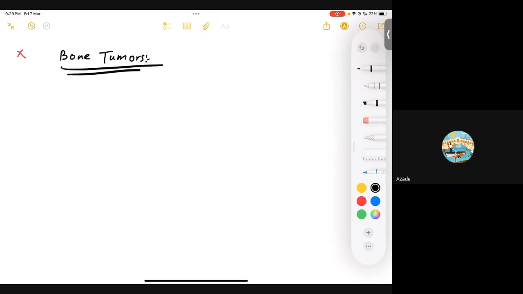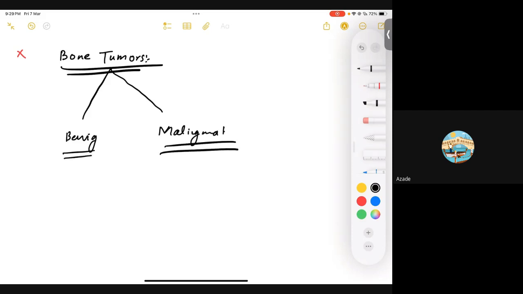So as we already know, whenever we have tumors, a tumor can basically be classified into two types, right? Either the tumor can be benign or it can be malignant, right? You already know that. So can anyone just tell me a single differentiating feature between a benign and a malignant tumor?